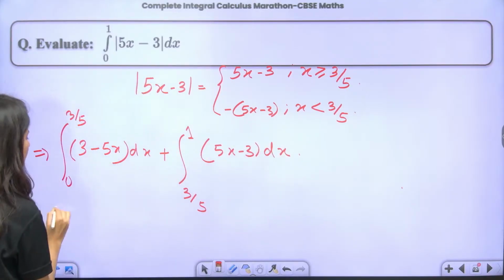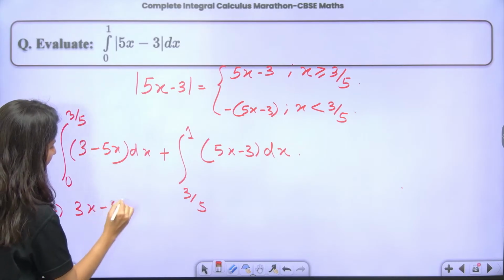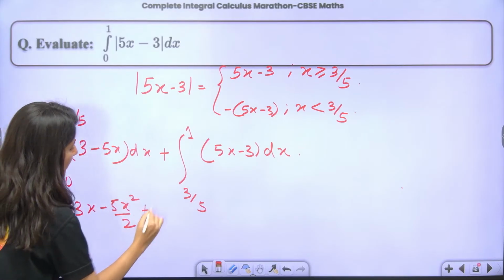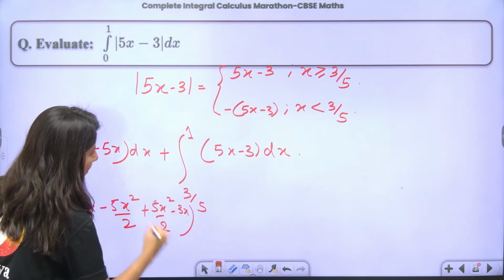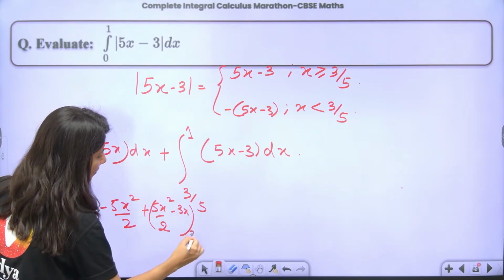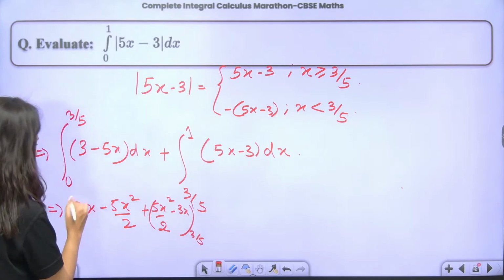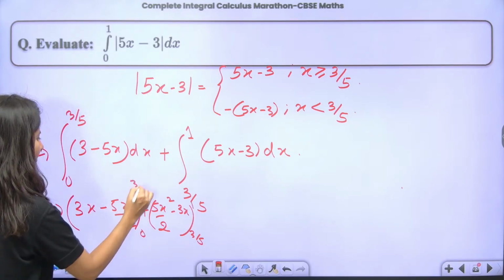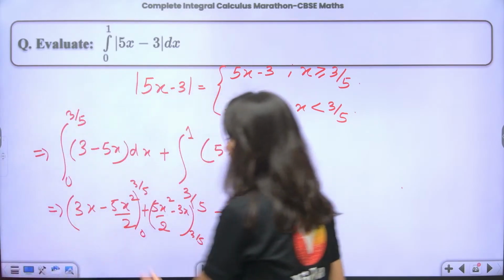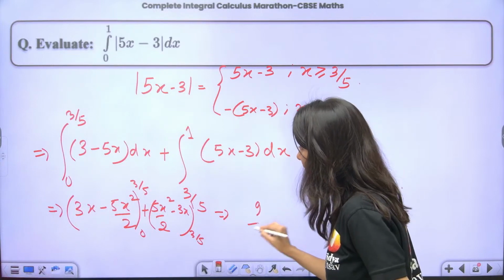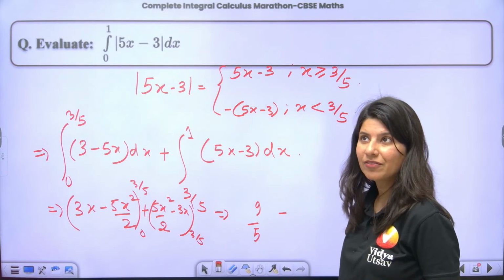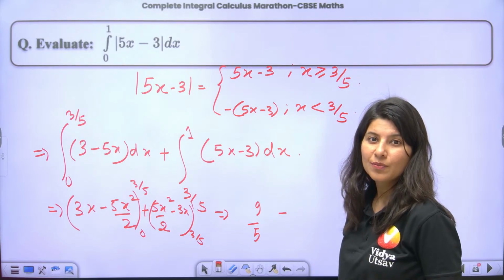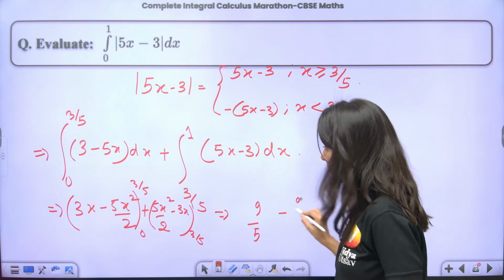So this is 3x minus 5x square by 2, plus 5x square by 2 minus 3x. Upper and lower limits are 3 by 5 to 1 and 0 to 3 by 5. Start putting the values. You put 3 by 5: 3 times 3 is 9 by 5, minus 5 into 9 by 25 by 2, so 9 by 10.